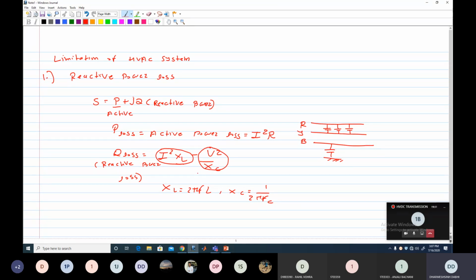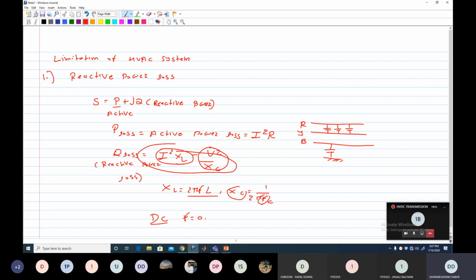That is not possible in a DC system, because in a DC system F is 0. So in the XL equation, XL is 0. In the XC equation, 1 upon 2 pi FC, F is 0, so XC is also 0. It means there is no reactive power loss in the DC system.